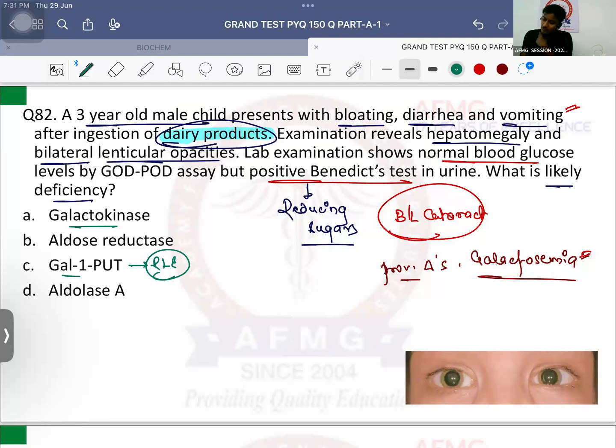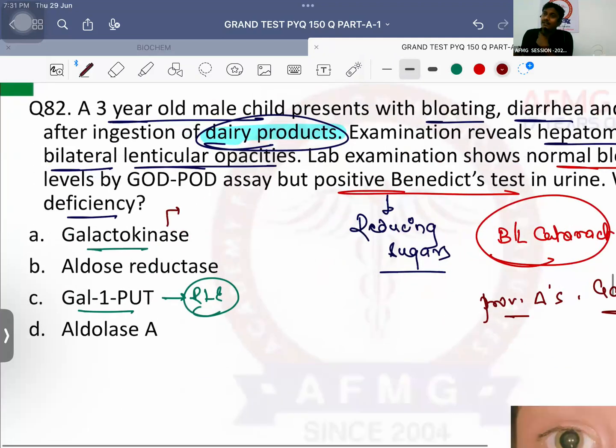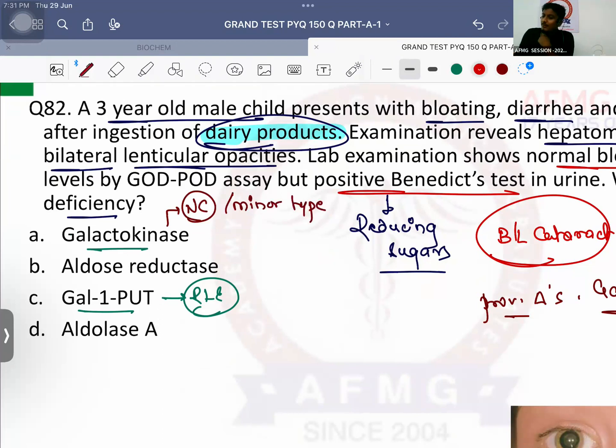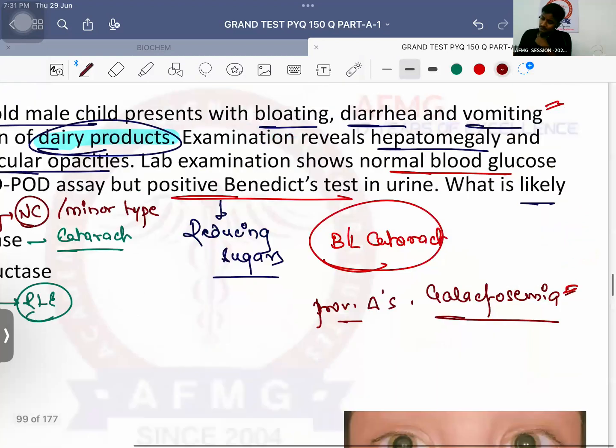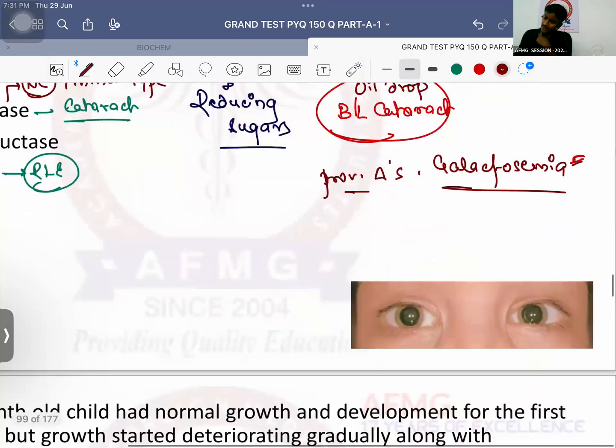Now there can be deficiency of both the enzymes. Important: if there is deficiency of galactokinase, that is called non-classical galactosemia. That is a non-classical, or we can call it the minor type of galactosemia. Why minor type? Because if there is galactokinase deficiency, the patient will only and only develop cataract. No other features of malabsorption will be there. Only cataract. Which kind of cataract develops? There is a classical oil drop cataract, as you can see in the image.